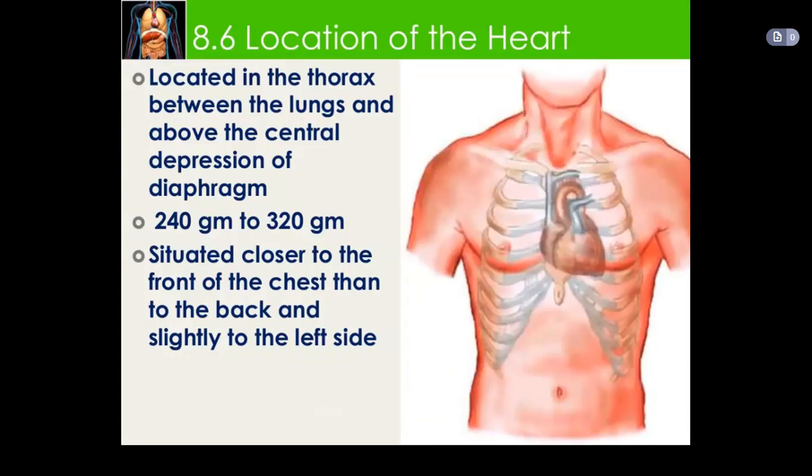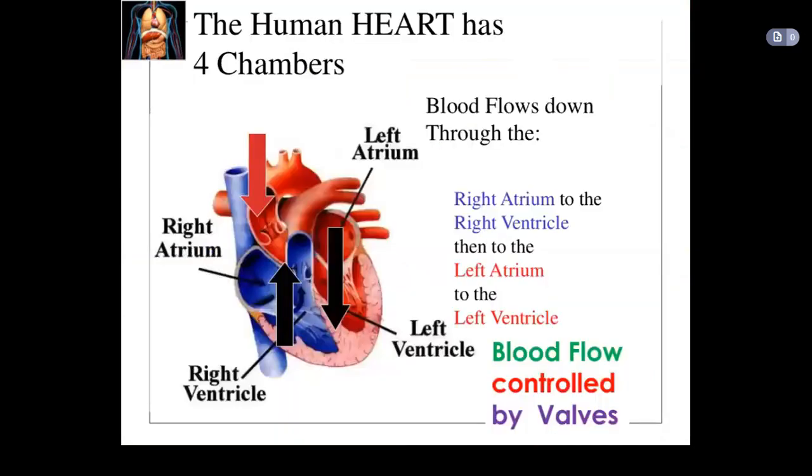It is located in the thorax between the lungs and above the central depression of the diaphragm. It weighs 240 to 320 grams, and it is situated closer to the front of the chest than to the back and slightly to the left side. It has four chambers: right atrium, left atrium, left ventricle, and the right ventricle. The blood flows down through the right atrium to the right ventricle, then to the left atrium to the left ventricle.